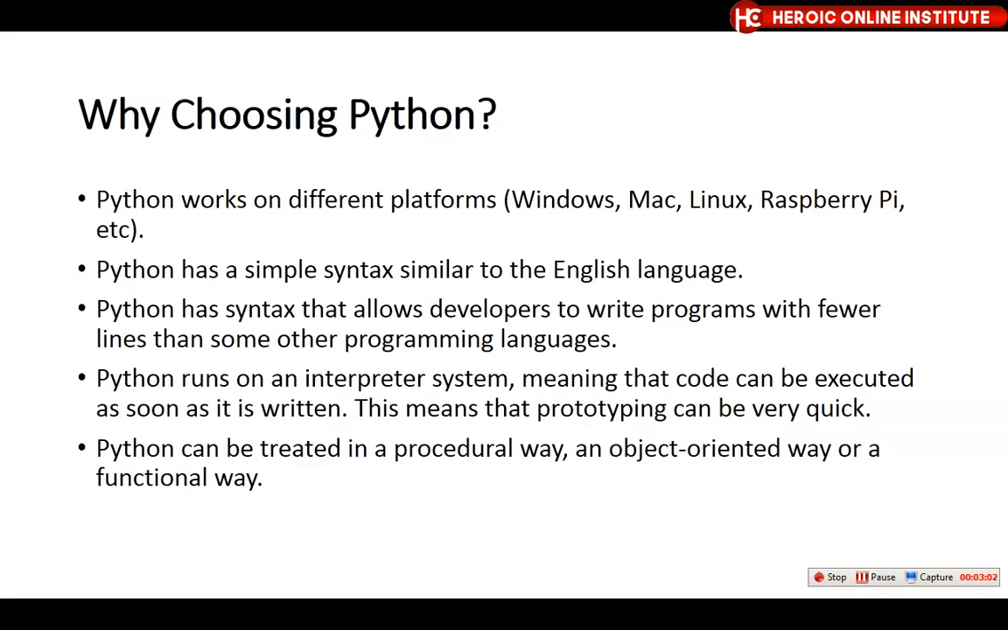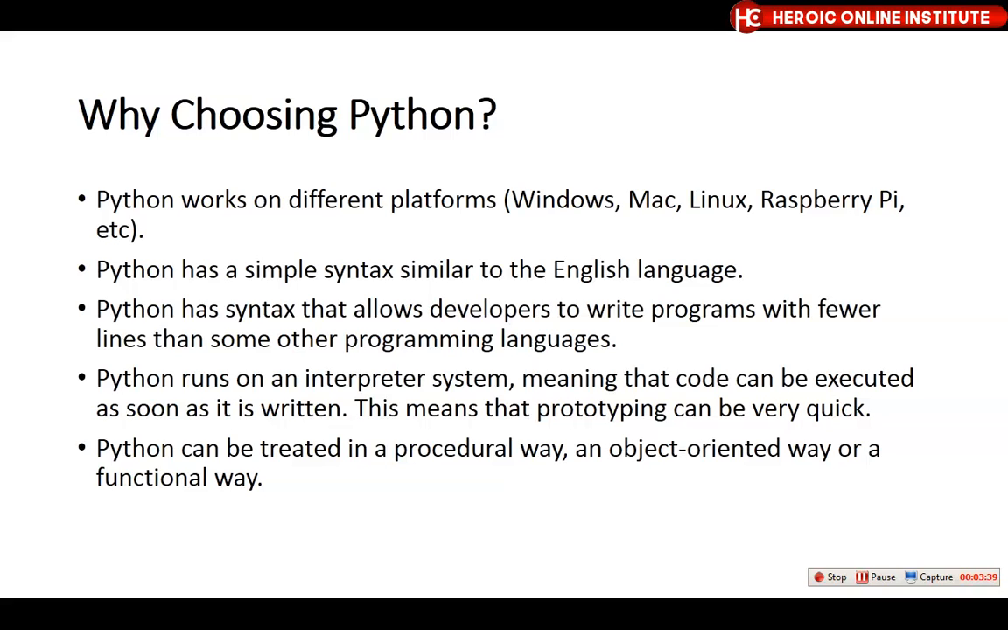Learning Python is easy because it's close to the English language. It's as if you are just typing English. So it has simple syntax. Python has syntax that allows developers to write programs with fewer lines than some other programming languages, so you don't have to write so much to get what you want. And that is actually why it is easy.